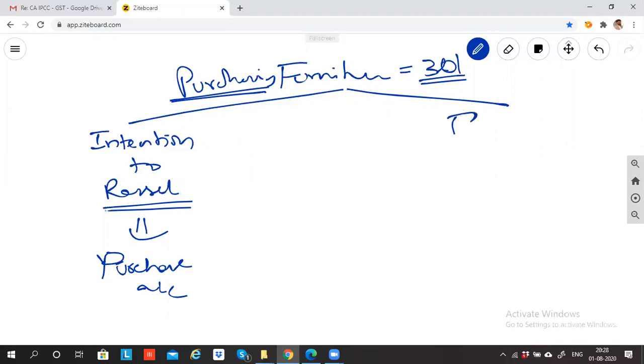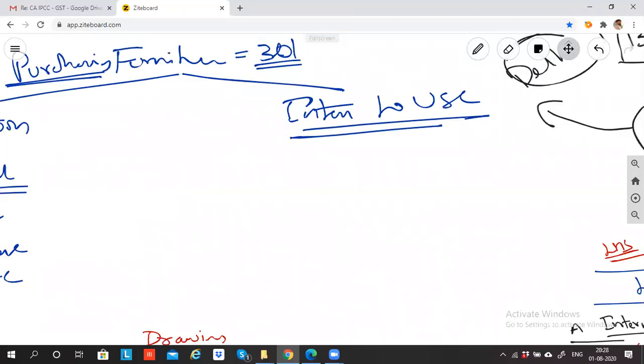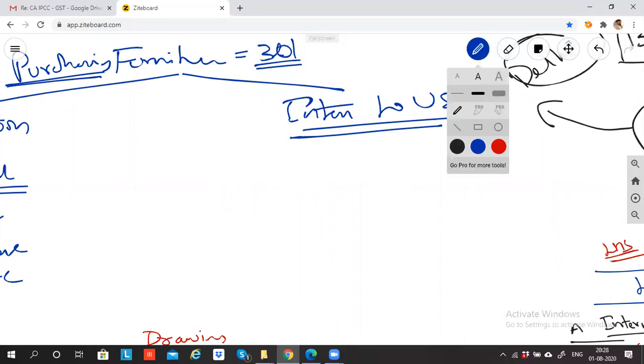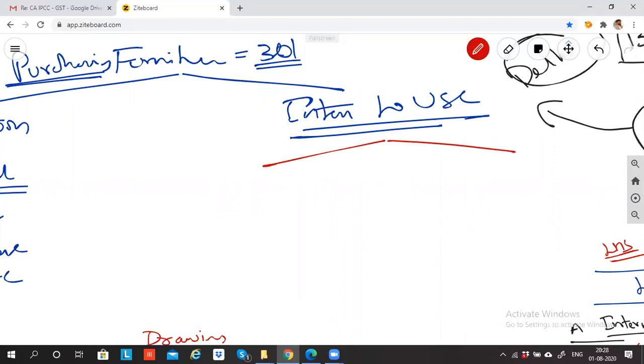Second, my intention is to use. In that also there are two categories. For intention to use, I'll see three conditions. What are the three conditions? It has to be owned by me. It has to be for increasing the business or maintaining the business. And the third condition: the asset, or the furniture, has to be used for more than 1 year.